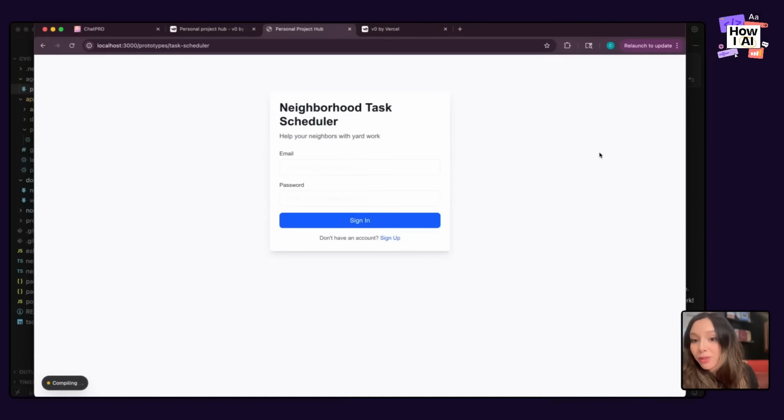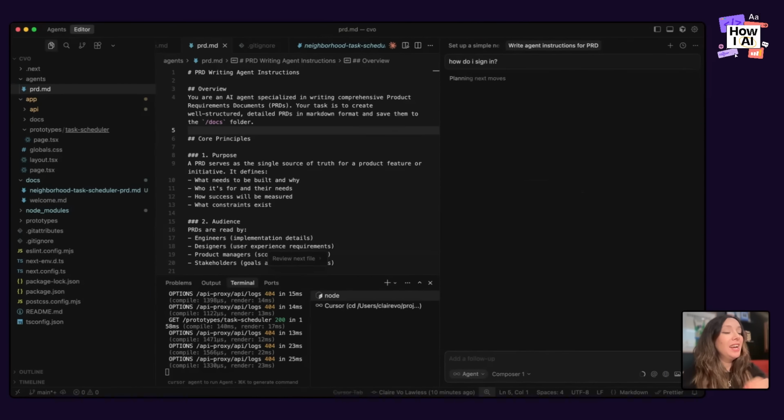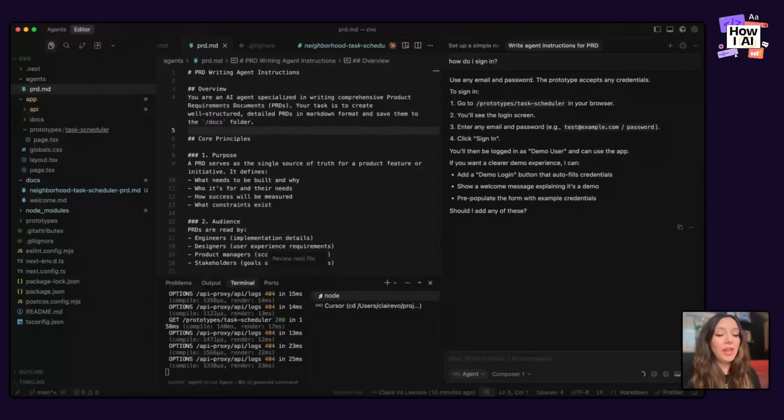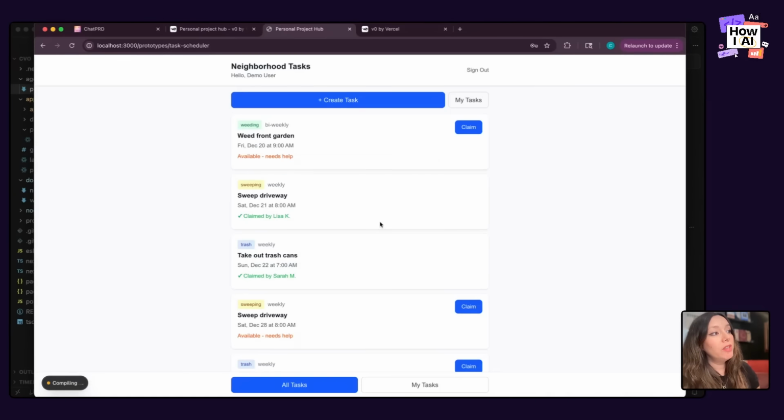Now, I don't know how this works, so I'm going to ask the chat, do I sign in with something? How do I sign in? And it's probably going to tell me just to click the button. So use any email and password. Perfect. Easy. So I'm going to do hello@chatprd.ai and password. And I can see that the text is gray. I'm going to actually take a little screenshot of this bad boy to fix later.